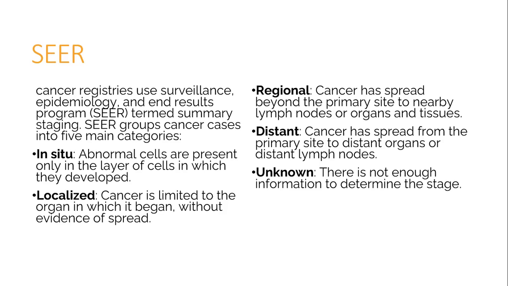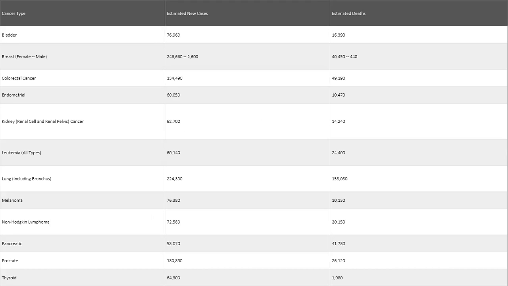In situ, abnormal cells are present only in the layer of cells in which they develop. Localized, cancer is limited to the organ in which it began without evidence of the spread. Regional, cancer has spread beyond the primary site to nearby lymph nodes or organs and tissues. Distant, cancer has spread from the primary site to distant organs or distant lymph nodes. Unknown, there is not enough information to determine the stage.